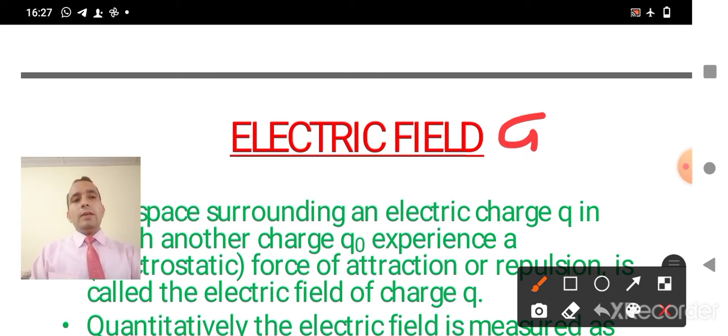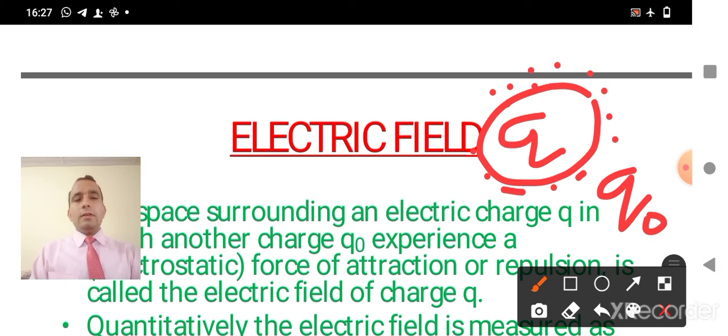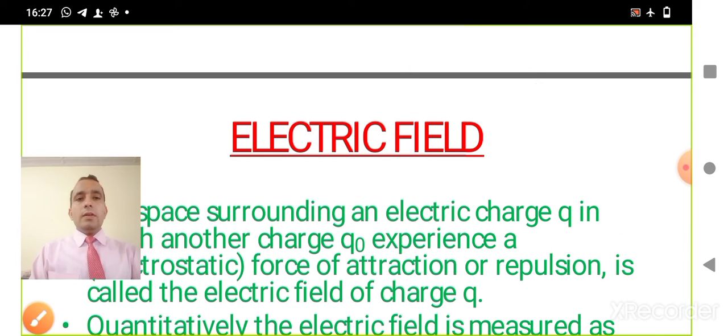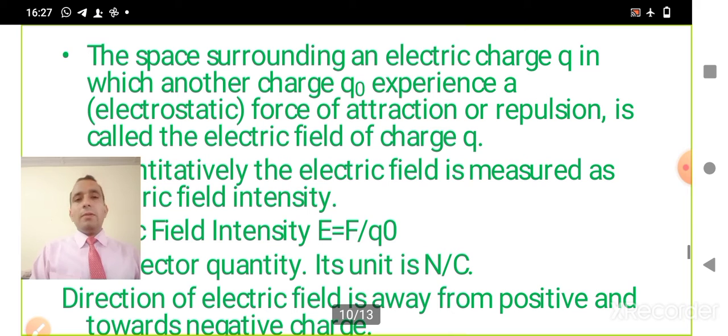Suppose here we have a charge, then the region surrounding this charge where another charge experiences a force of attraction or repulsion is known as the electric field. So the space surrounding an electric charge in which another charge q0 experiences a force of attraction or repulsion is called the electric field of that charge.